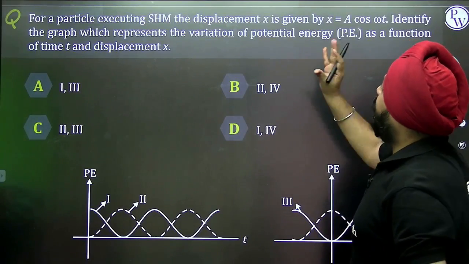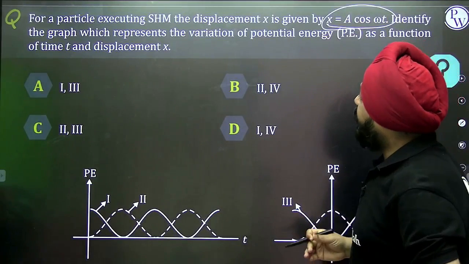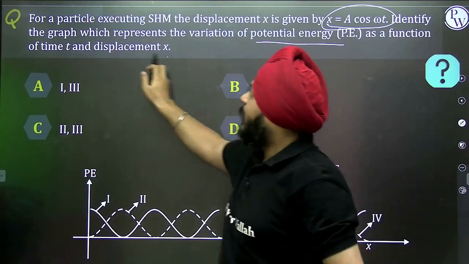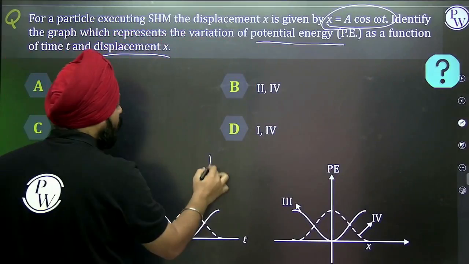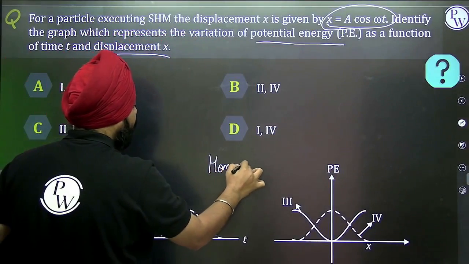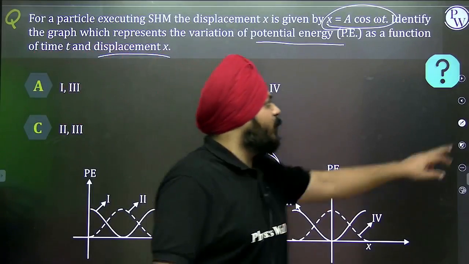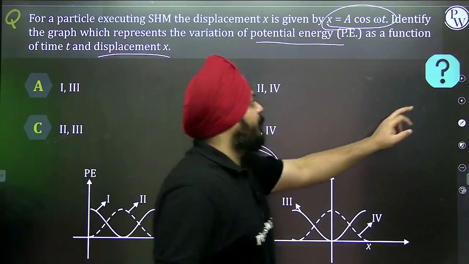For a particle executing SHM, the displacement x is given by this equation. Identify the graph which represents the variation of potential energy as a function of time. So that you are all aware of, and this you can do. This question is homework from my side. You can answer this question beneath the video. Some might have seen this and immediately guessed the answer. That might be correct also.